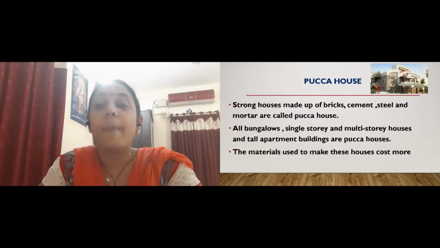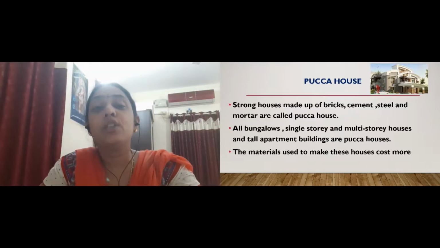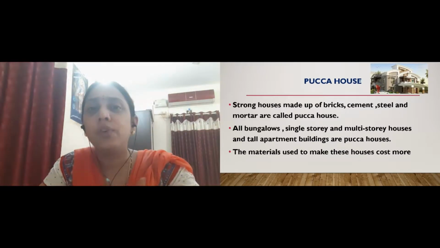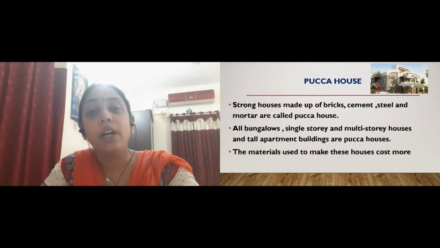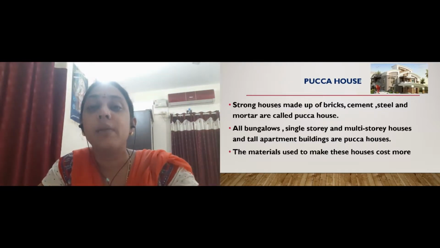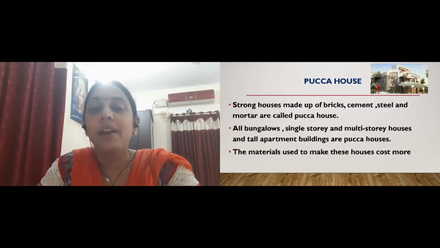We can see the apartments, we can see the skyscrapers, we can see the multi-storied buildings. Multi-storied means what? They have many floors, first floor, second floor, third floor, fourth floor, fifth floor. So there can be many floors in a building, right? And it can be single storied also. They can have single storied, double storied, two floors can be there. So according to the floors they are named, right?